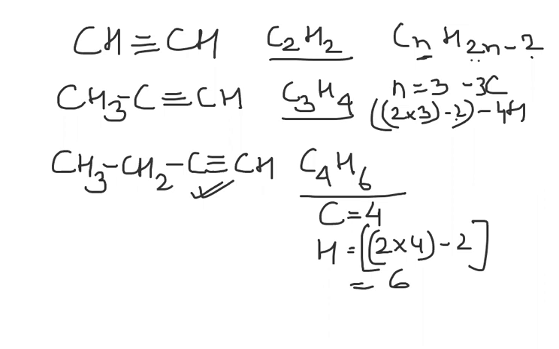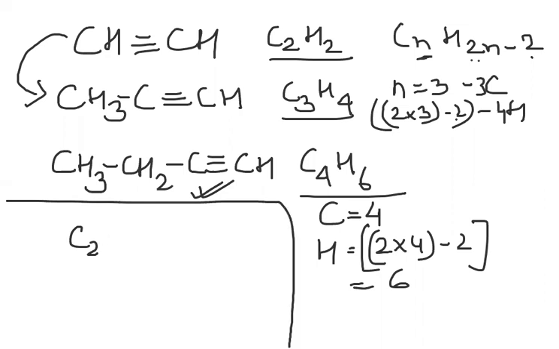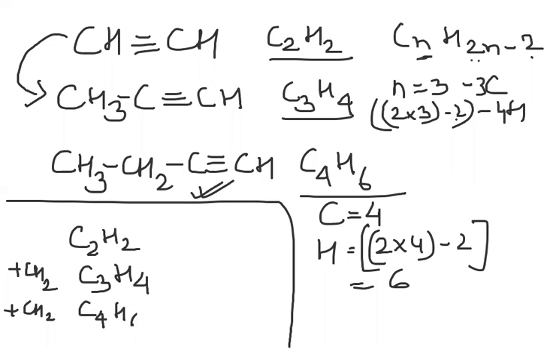Now look at the compounds' molecular mass and their difference. When you go from ethyne to propyne, there is one addition of a CH2 group. C2H2 is there. To this you add one CH2 group, so carbon becomes 3 and hydrogen becomes 4: C3H4. Another CH2 group you add, and carbon becomes 4, hydrogen becomes 6. So there is a difference of one CH2 group in the successive members.